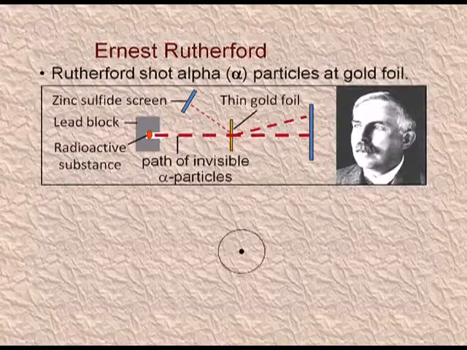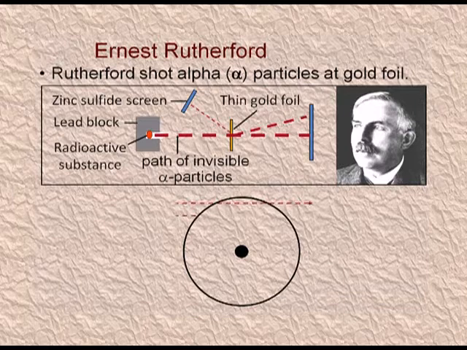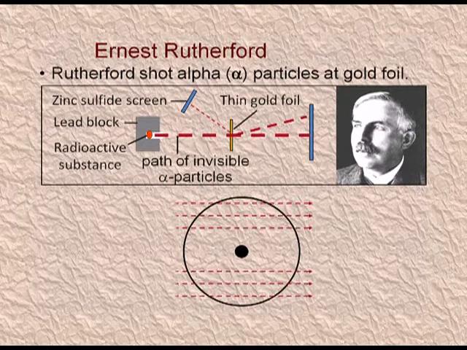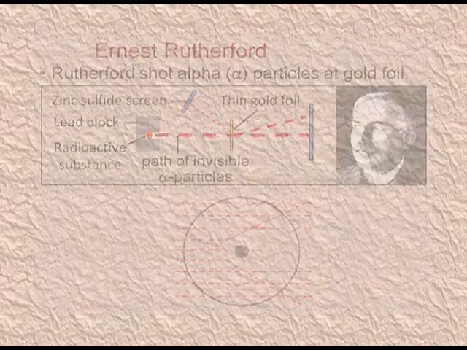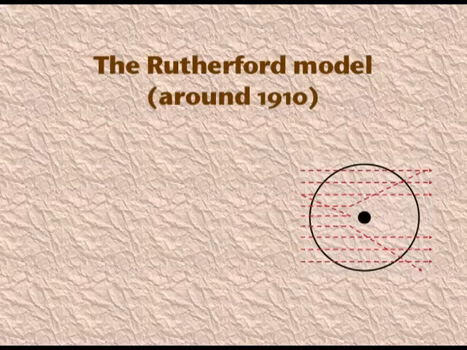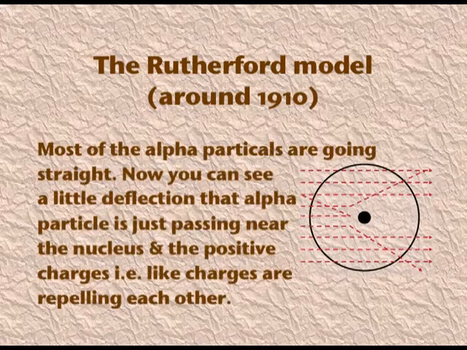Rutherford observed that most of the alpha particles passed straight through the gold foil, but a few alpha particles experienced some deflection through a small angle, and approximately 1 in 20,000 bounced back, deflected by an angle of 180 degrees. You can see that most of the alpha particles are going straight. Now you can see a little deflection.